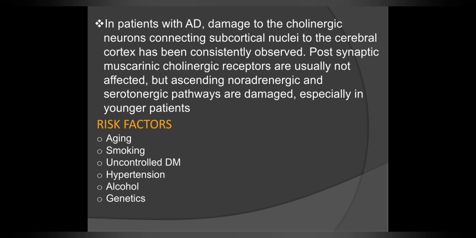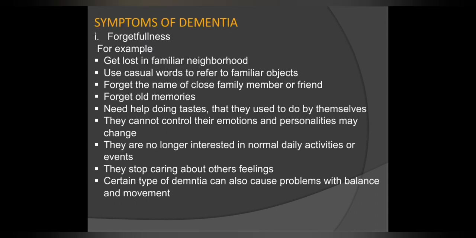In patients with Alzheimer's disease, damage to the cholinergic neurons connecting subcortical nuclei to the cerebral cortex has been consistently observed. The postsynaptic muscarinic cholinergic receptors are usually not affected, but the ascending noradrenergic or serotonergic pathways are damaged, especially in the younger patients. The major risk factors are aging, smoking, uncontrolled diabetes mellitus, hypertension, alcohol, genetics, etc.